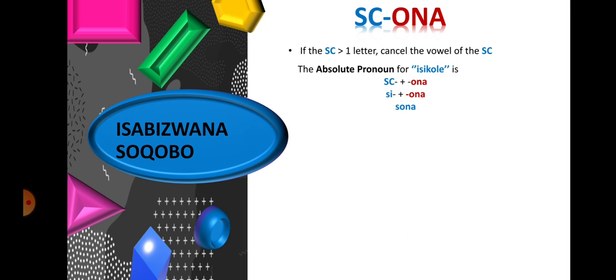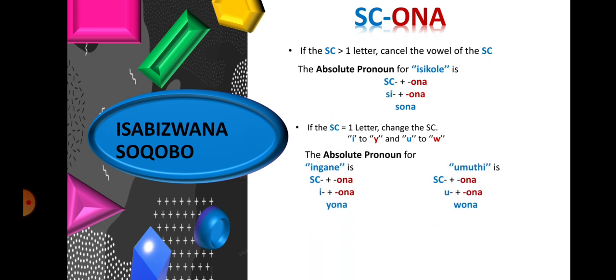You construct it by putting together the subject concord for isikole, which is si, to ona, and you'll have two vowels together, which is not allowed. You therefore cancel the vowel of the subject concord, which is i, and your answer will be sona. Isikole, sona. The second rule says, if the subject concord has one letter, you change the subject concord. E to yi and u to wo.